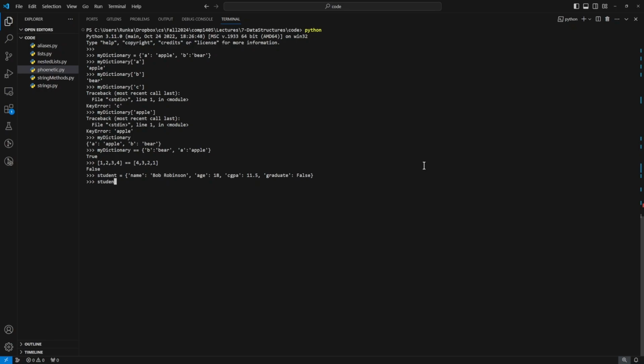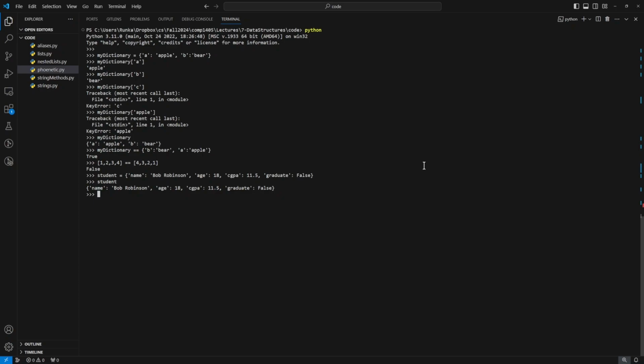And this creates a dictionary with all of those different key value pairs. So even though we're not constructing some program where this is useful, this dictionary effectively represents all the details about a single individual person. If we did this in a list, we just have a list that has the string Bob Robinson as index 0, the integer 18 as index 1, the float 11.5, and the Boolean false. Whereas in a dictionary, by associating string labels with each of these values, we associate more meaning within the data structure itself.